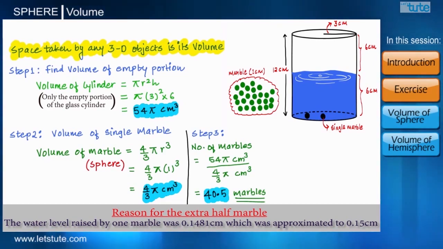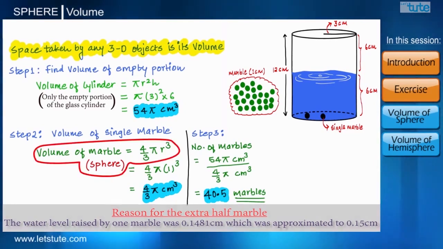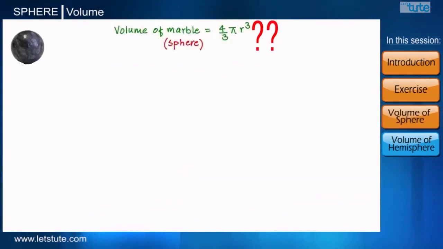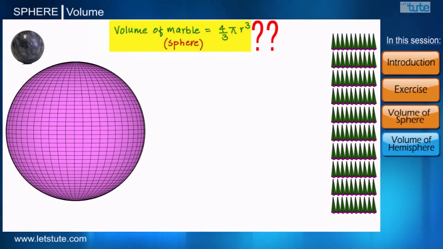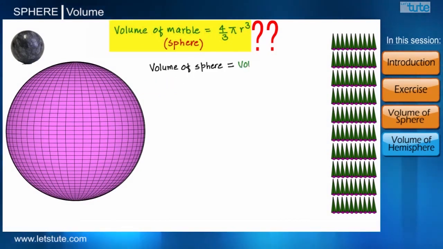And whenever there is logic, there is mathematics. Let's move forward and see how we have got the formula 4 by 3 pi r cube to calculate volume of a sphere as mentioned above. So to begin with our derivation, consider this sphere is made up of 100 pyramids with tiny bases. So we can say that the volume of this sphere is equal to the volume of 100 pyramids.